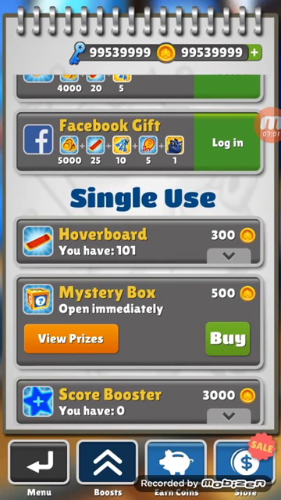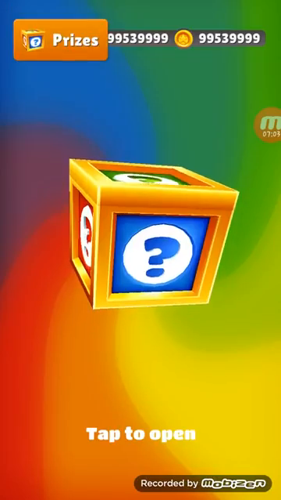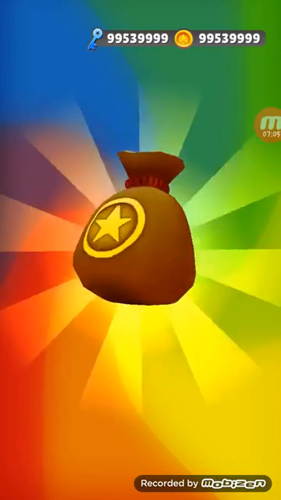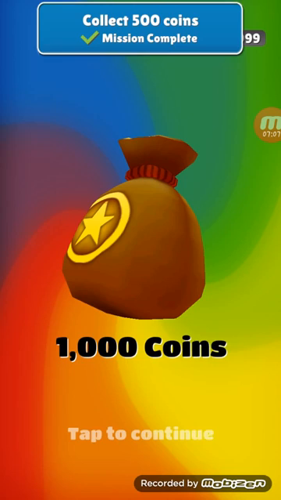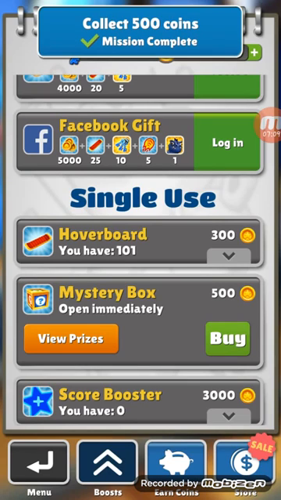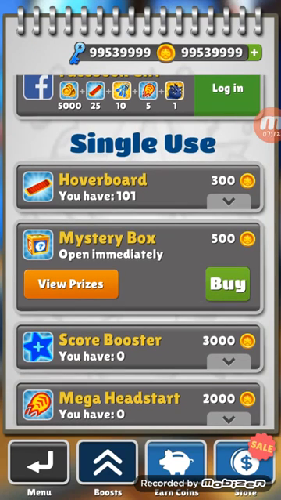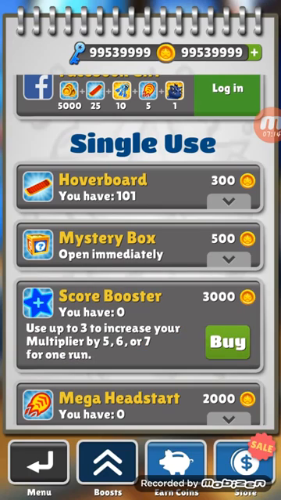Mystery box, I just want to buy it, so open. What I got is 1000 coins. That's amazing. I just want a score booster, which costs 300 coins. I have zero score boosters. I would like to go with around 50 score boosters.